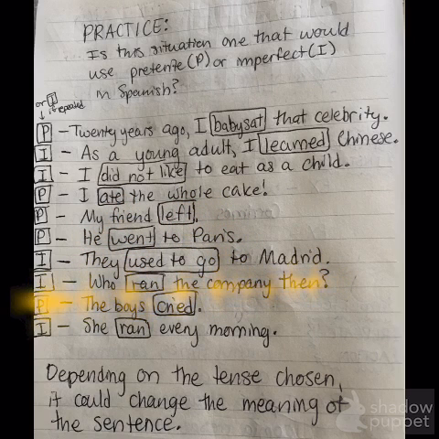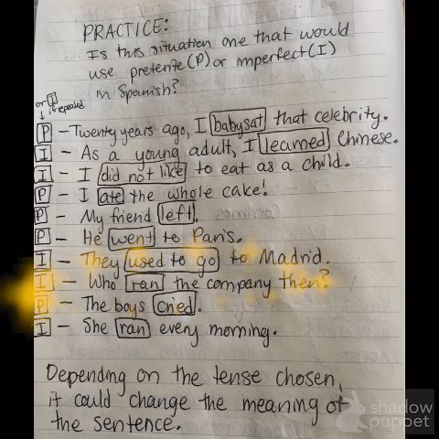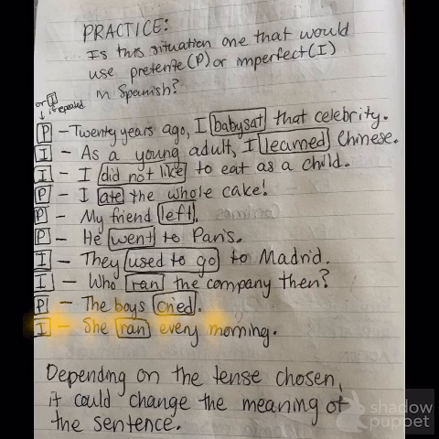Who ran the company then? That could be the imperfect because when someone's running a company, they don't usually run it for just one day. They run it for a while. But I could also see you using the preterite if you're talking about a more definite period of time, like that day or that year. The boys cried. Preterite because it's talking about a specific instance. She ran every morning. It was a repeated event, so it would be the imperfect.